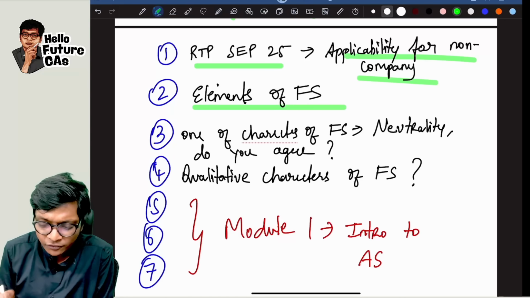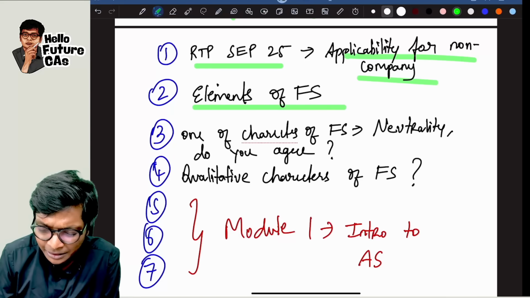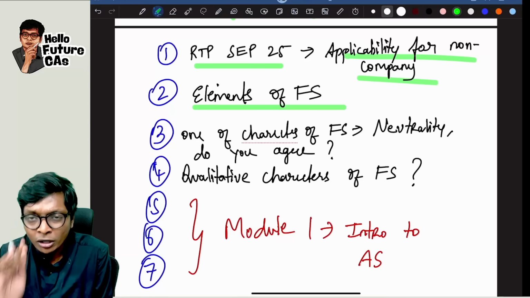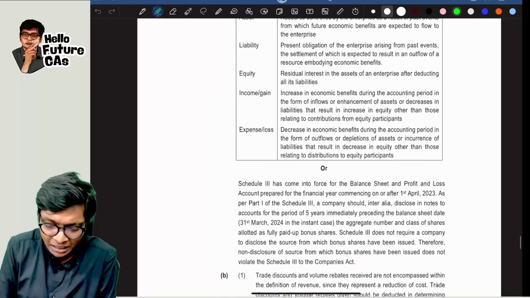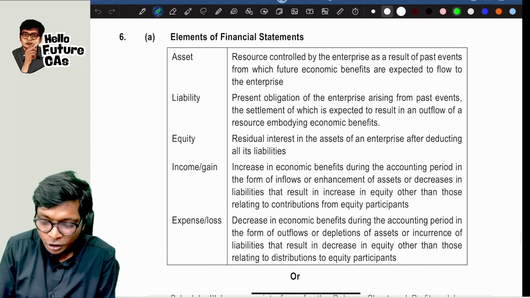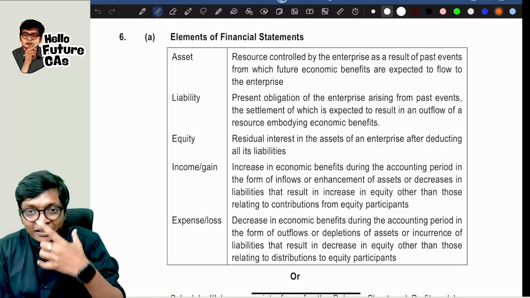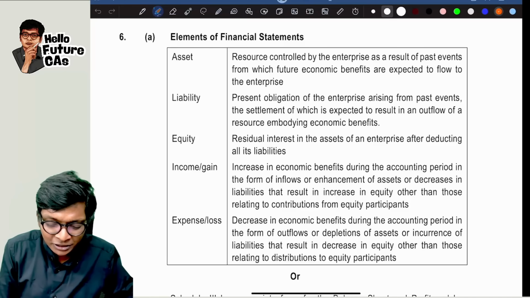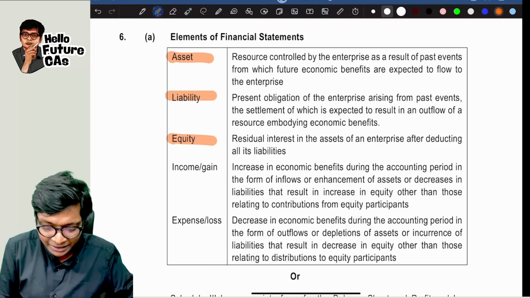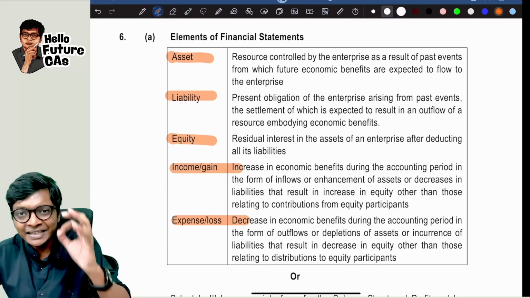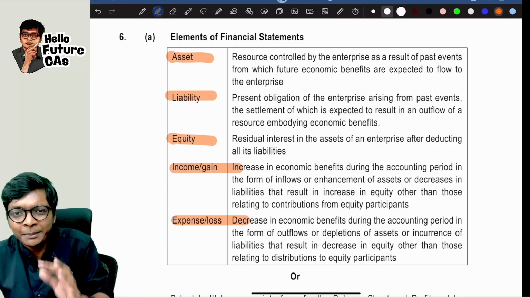Second is elements of financial statements. This has come in the model test paper, mock test paper and RTPs, guys. It's a simple one. The question looks different, but the answer you all know. You just have to explain what is asset, liability, then equity, income, gain and expenses. Basically each element in your P&L and balance sheet.